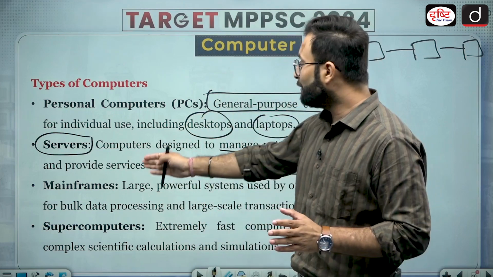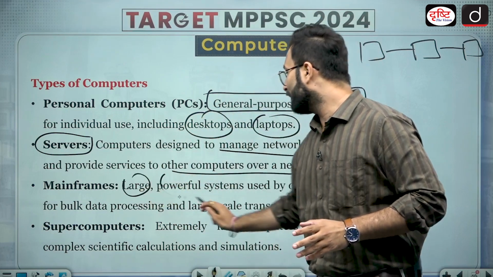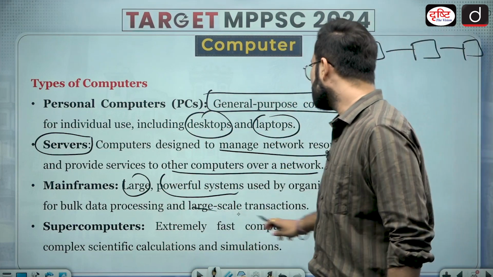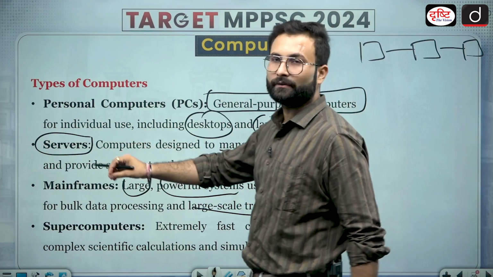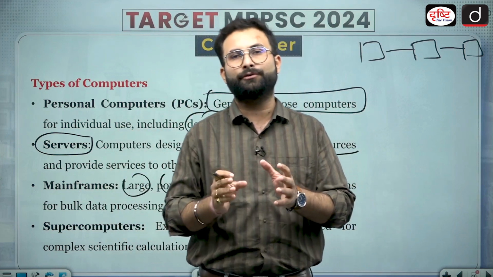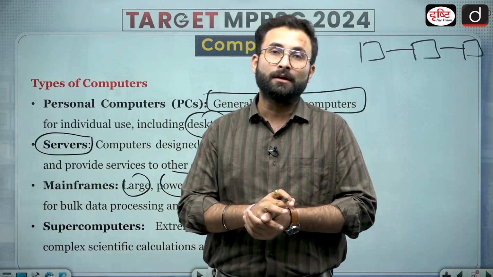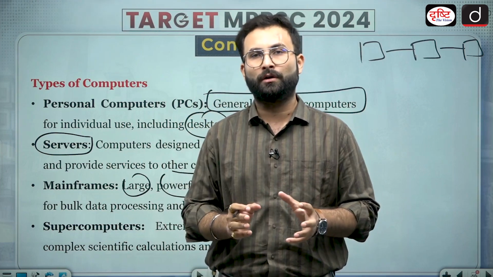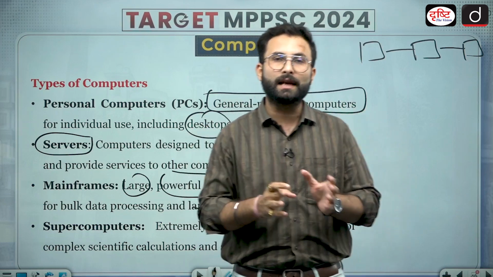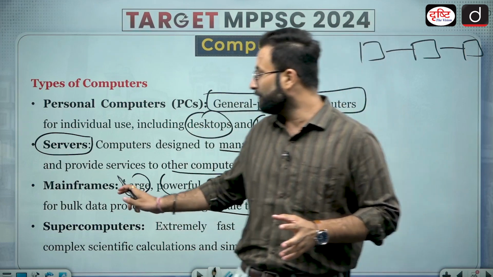Then mainframes. These are large powerful systems used by organizations for bulk data processing and large scale transactions. Servers are there for a small office space. If the organization is too big to handle, in that case you have these mainframe computers.